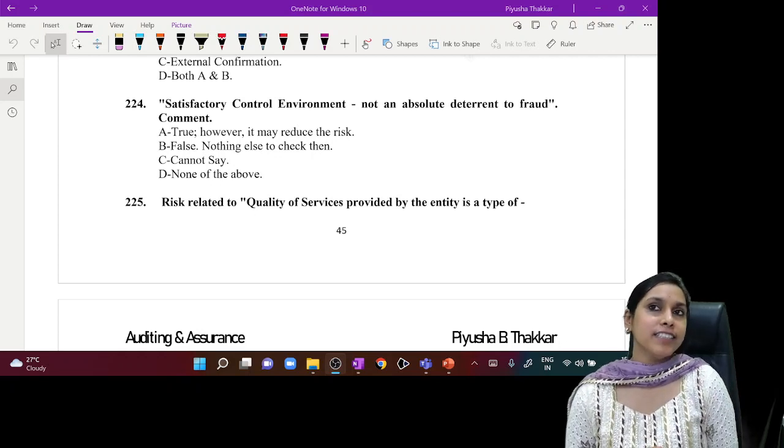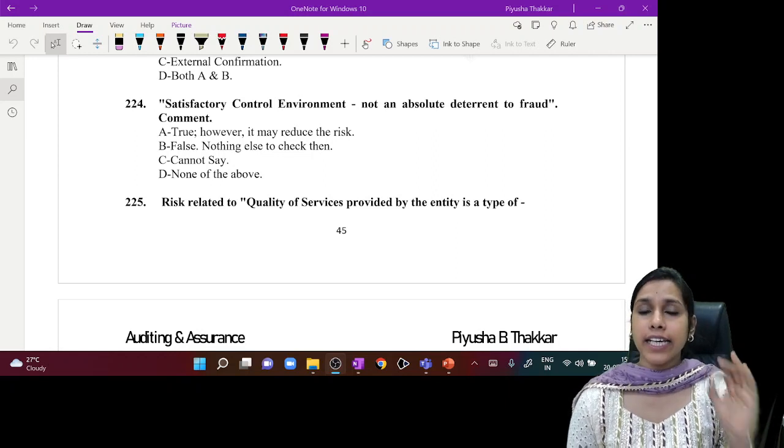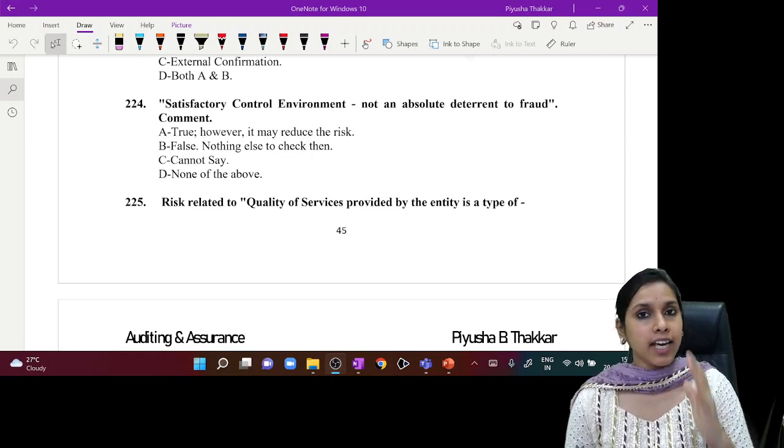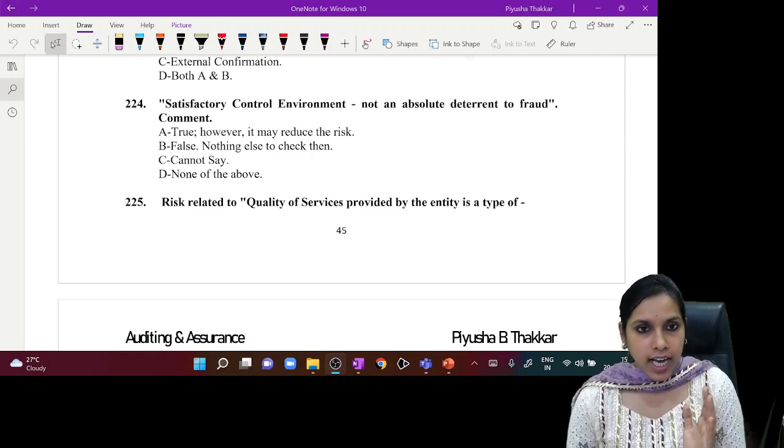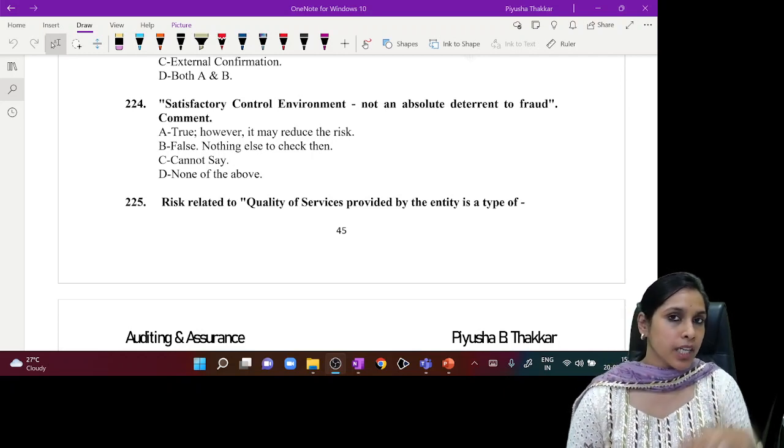Hello, my dear friends. Today we shall be discussing MCQs on a very important and a very interesting standard, that is SA 315. Yes, I have picked up certain MCQs which are right at the center of the standard.